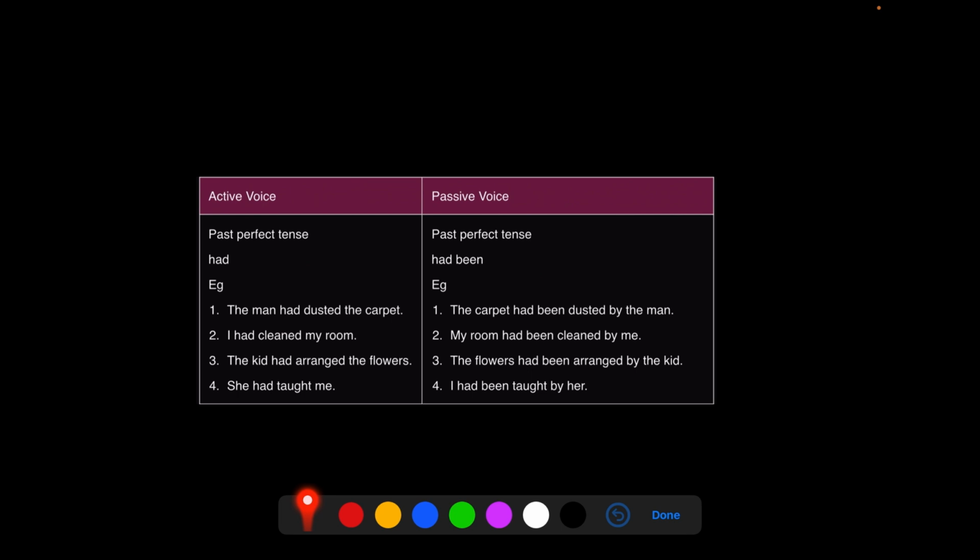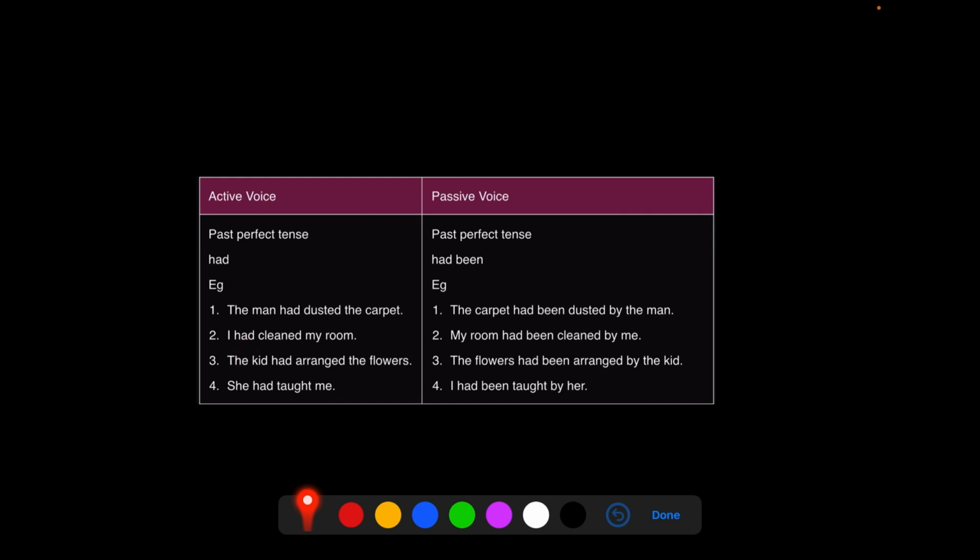I hope so. Okay. In the past perfect tense, the only word is had. The minute you have had in the active voice, the passive voice has to have had and been. Let us see how to put it. The man had dusted the carpet. The minute you see had, okay, it's past perfect. The carpet had been dusted by the man.